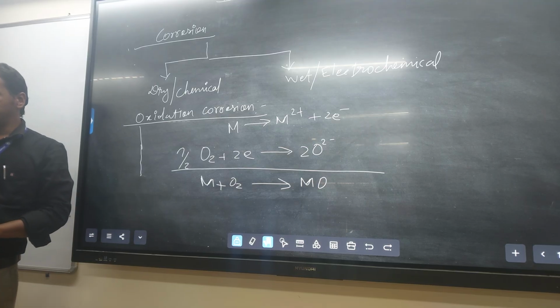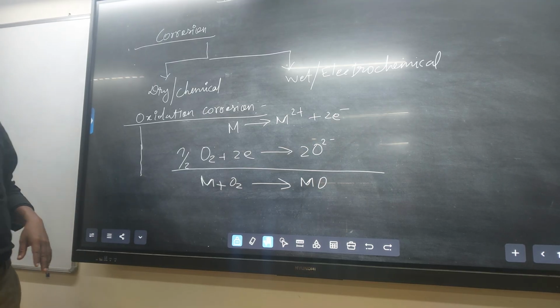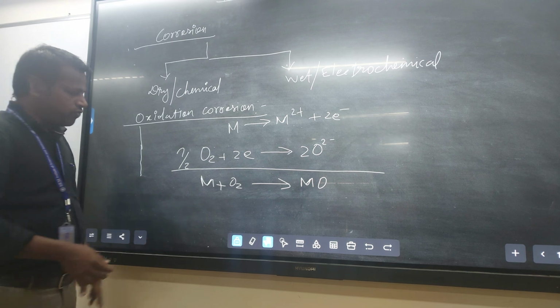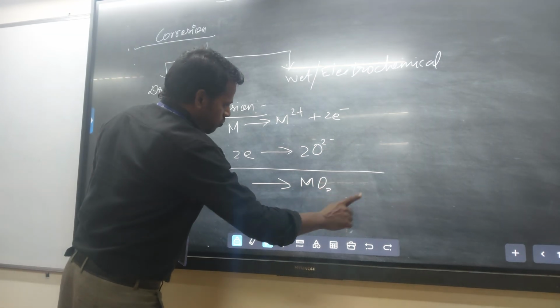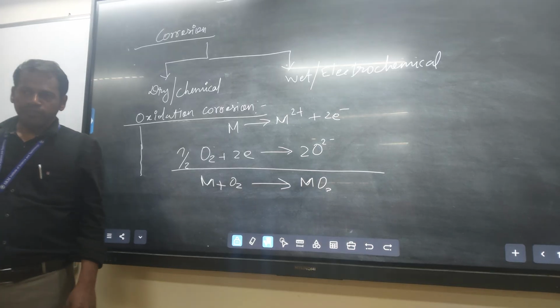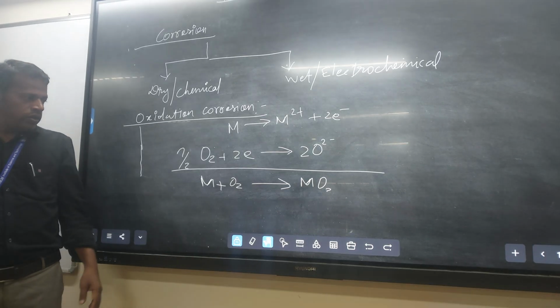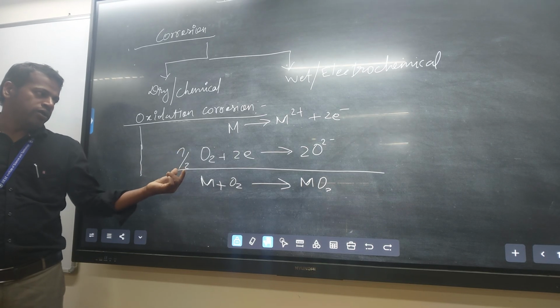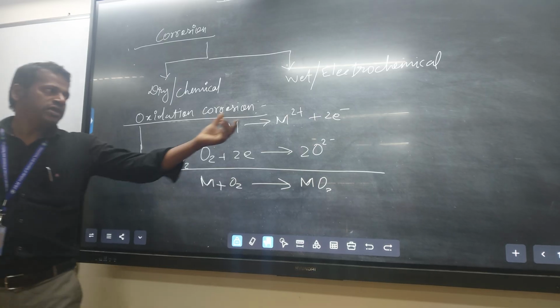Half O2, otherwise you can take it here as M2+ plus O2-. It is n/2 O2, where n is there.